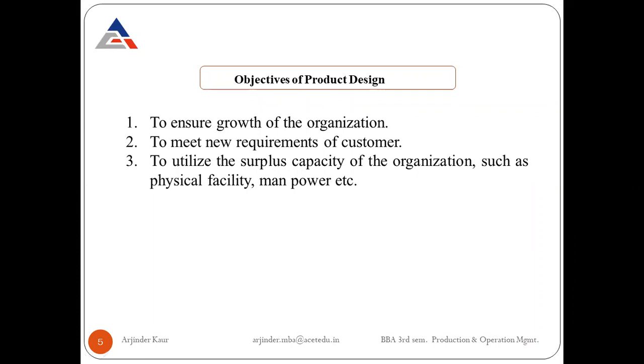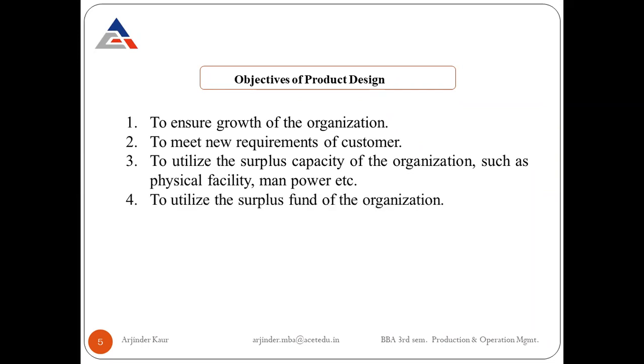Another example is, suppose there are three different big workshops in a particular organization, and currently they are using only two workshops, and one is not working, or there is a capacity available which can be tapped or utilized. So the company may think of coming up with a new product so that one unutilized workshop could be utilized effectively.